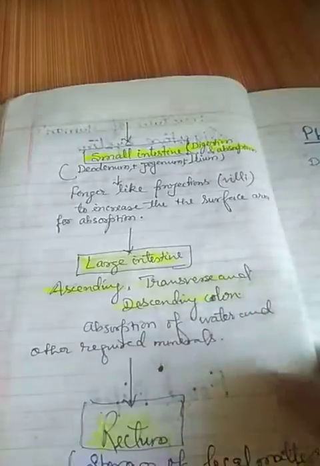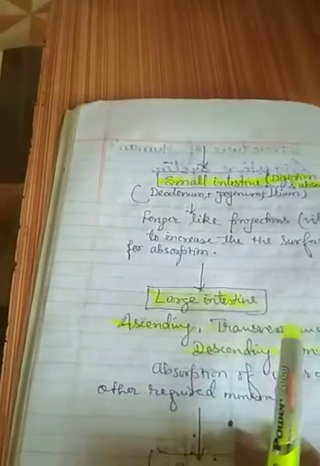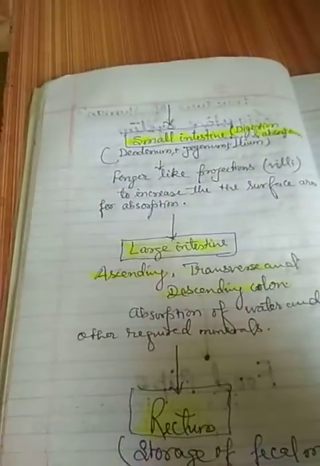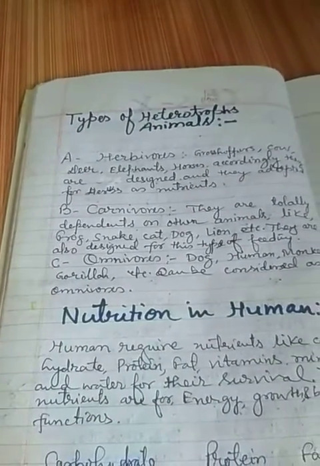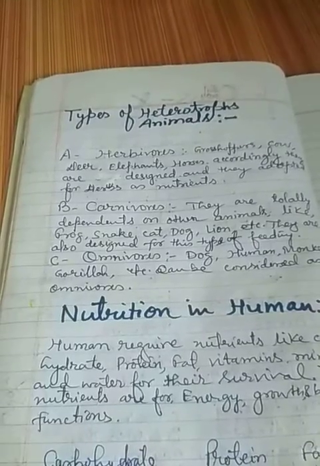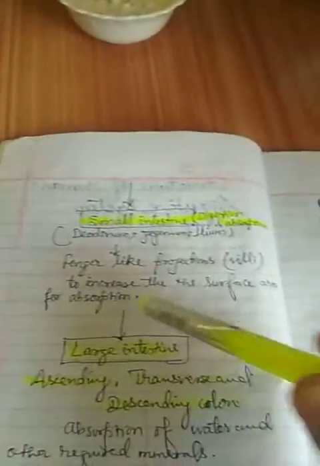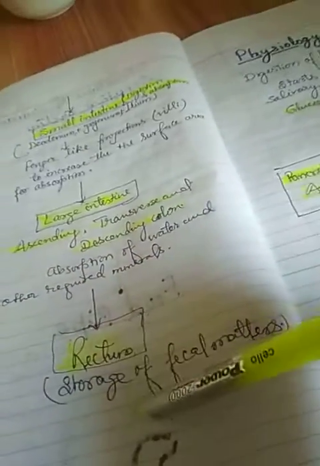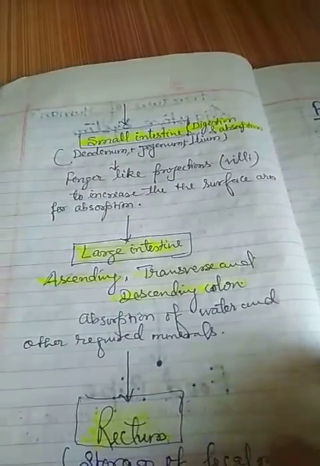So this is the brief about the digestive system of human. If you start from the rectum, large intestine, small intestine, stomach, esophagus, then mouth: our mouth cavity, food pipe or esophagus, stomach, small intestine, large intestine, rectum, and finally disposal of the fecal matter.